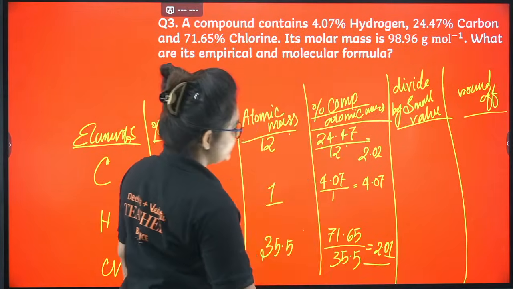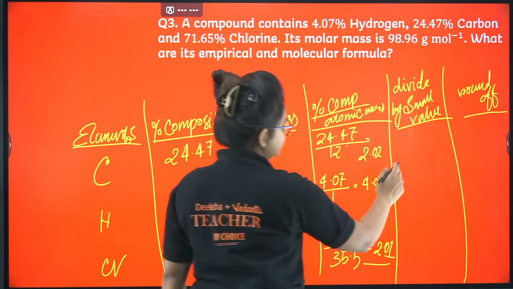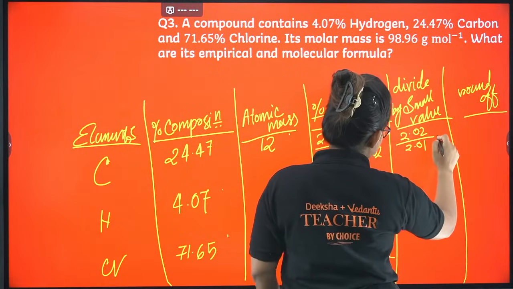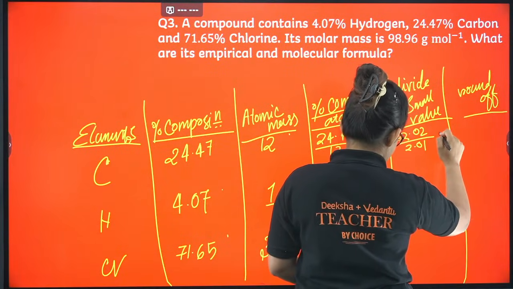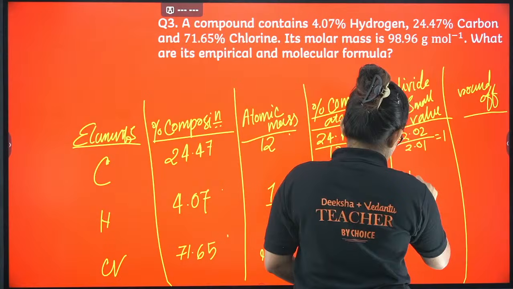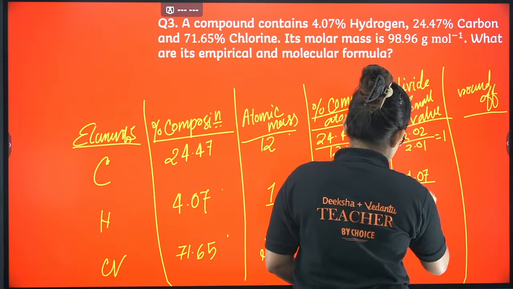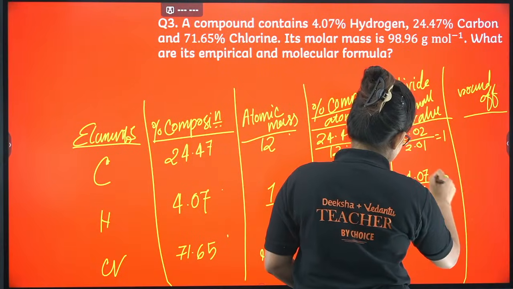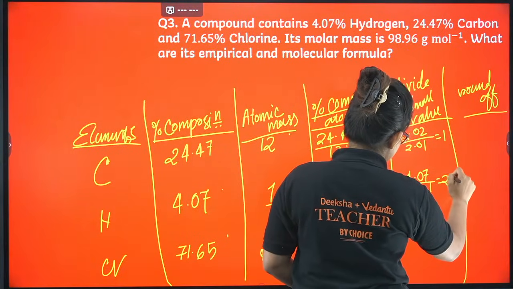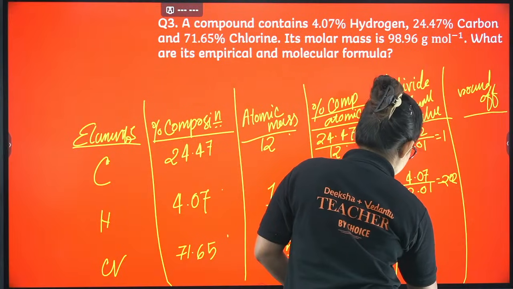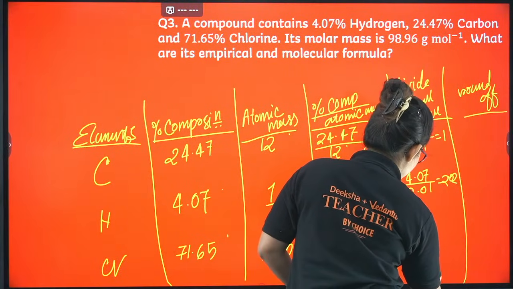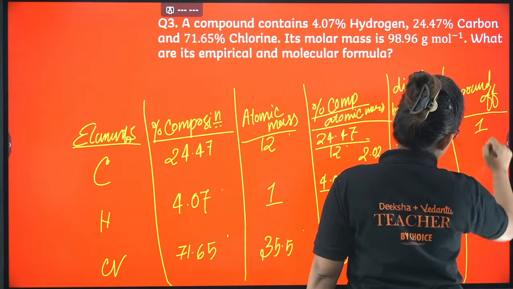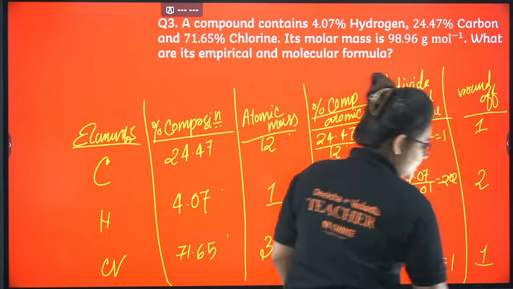Okay, now this is the smallest value. With the smallest value we will divide all the three things. So 2.02 divided by 2.01, almost it will give you something like 1. Here, 4.07 divided by 2.01, that will give you something like 2.03, nearby 2.02 actually, and here 2.01 divided by 2.01, that will give you 1. So now we will count the round off value, that is 1, 2, 1.